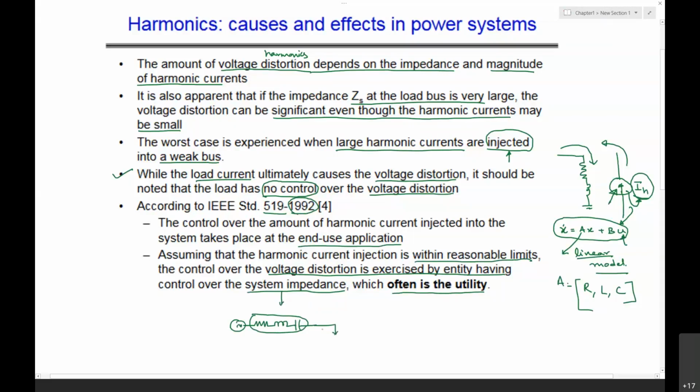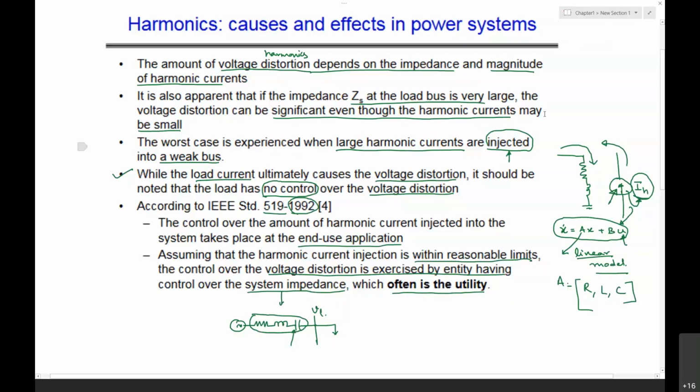Only when the current injection by the load is within reasonable limits is control over the voltage distortion at the load bus exercised, by having control over the system impedance through series capacitors. This is one possibility to control the voltage and harmonic distortions.